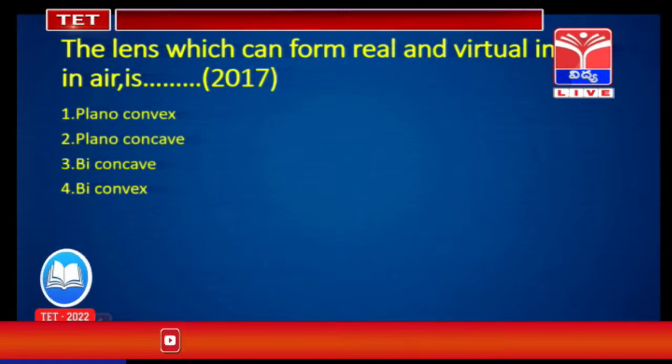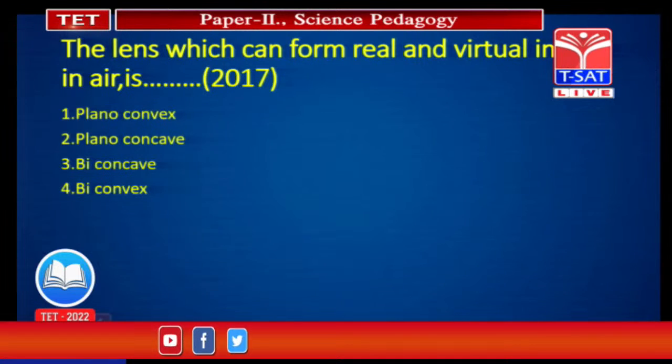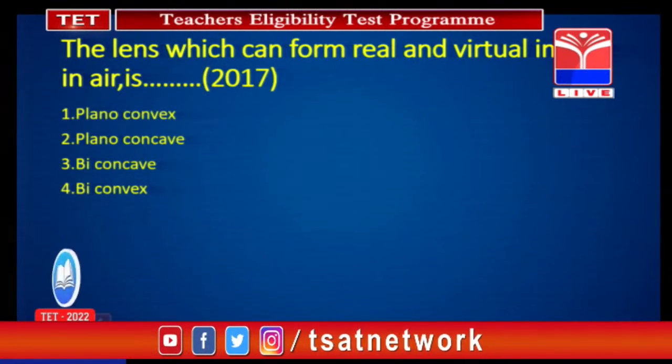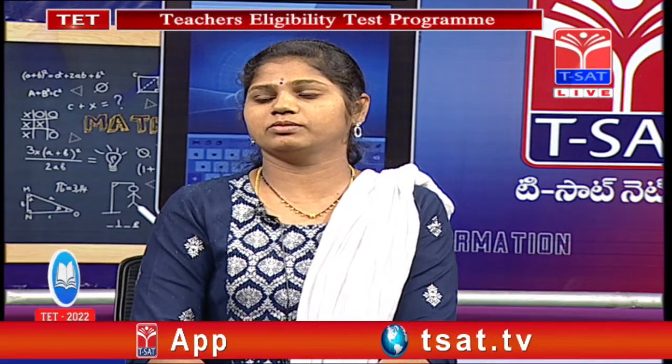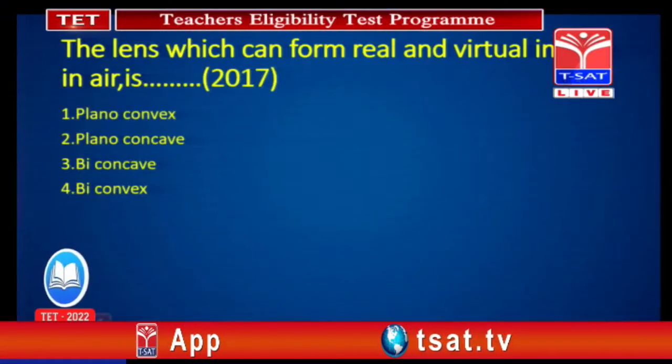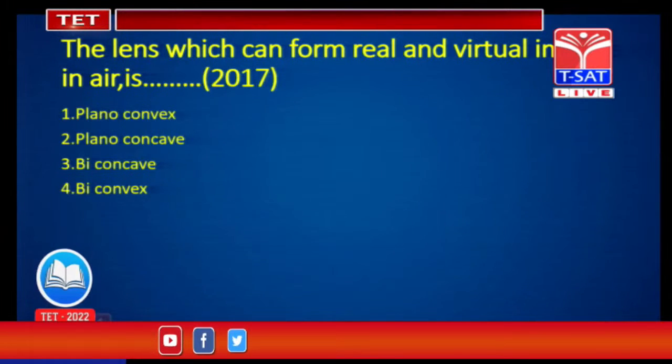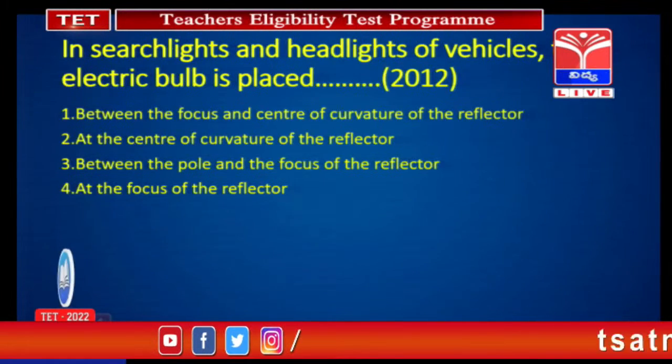In the case of a convex lens, by keeping the object at various distances, we will get a real image. Whenever we keep the object closer than the focal point, we will get a virtual image also. So, by using the convex lens, we can observe both real and virtual images.